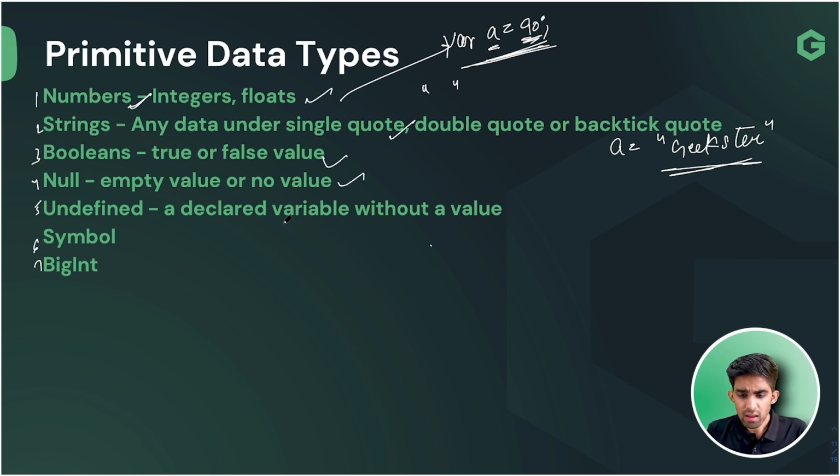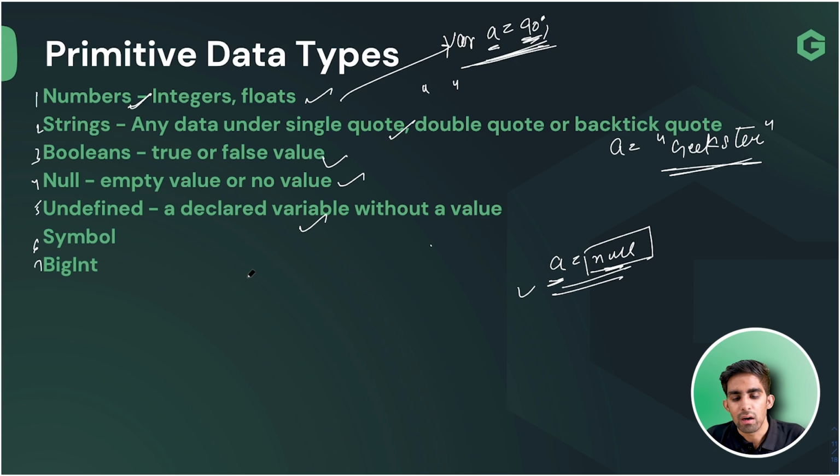Null is an empty value or no value, or we can say a declared variable without a value. So what I'm doing here, team, in the a, I'm mentioning the value as null. I'm just saying empty value or no value. So you can directly do something like that as well. If you see the type of a, you are going to see null. Undefined, what does it mean? Obviously we are going to have the practical of each and every one.